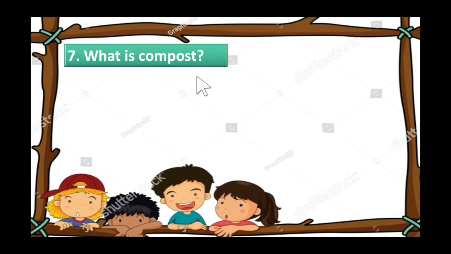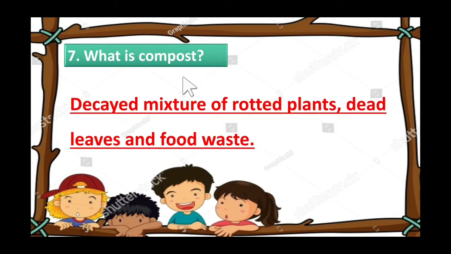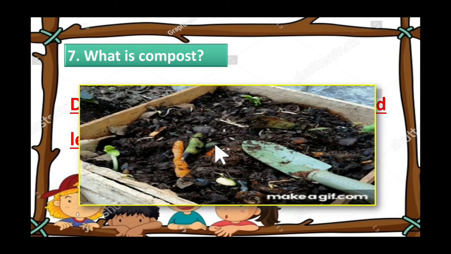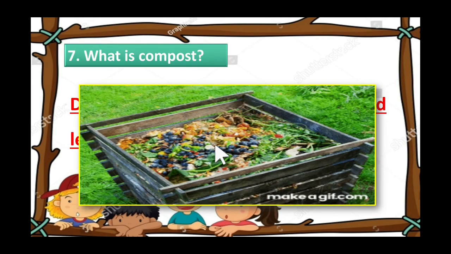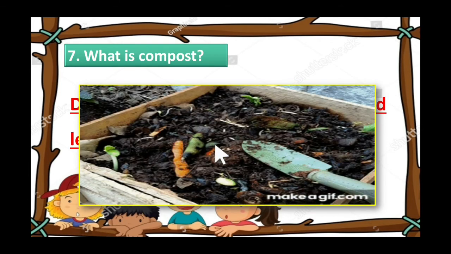Now the next question. What is compost? Compost will help to form humus in the soil, right? Do you remember? Compost is a decayed mixture of rotted plants, dead leaves and food waste. This is how compost is made.